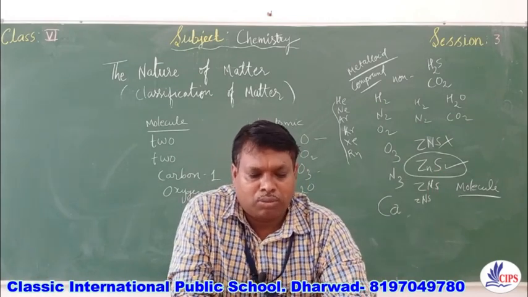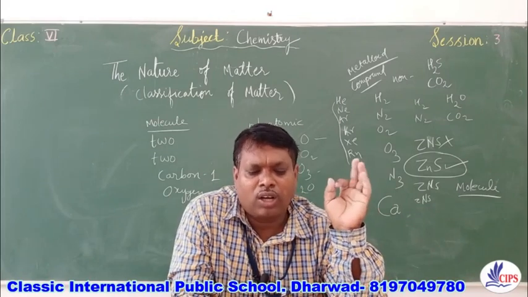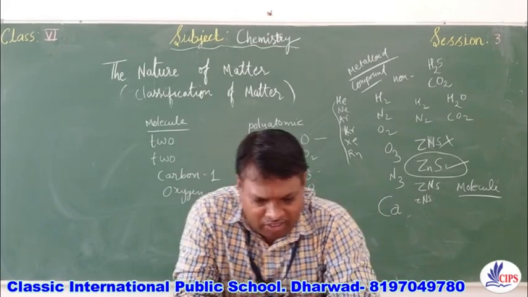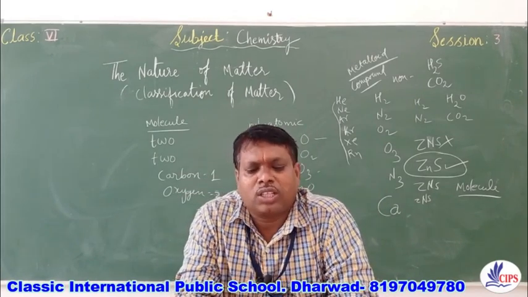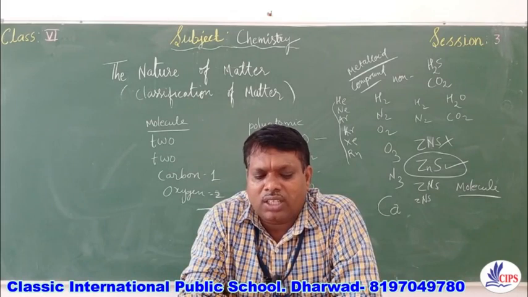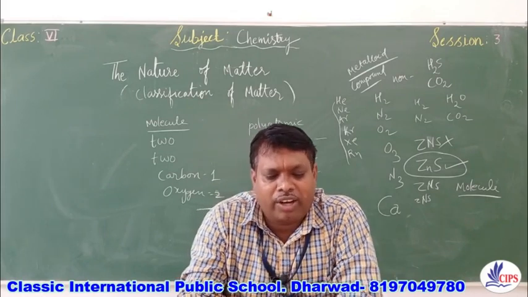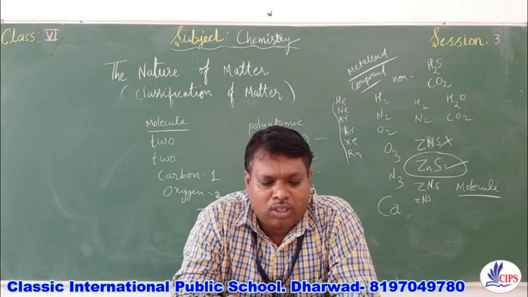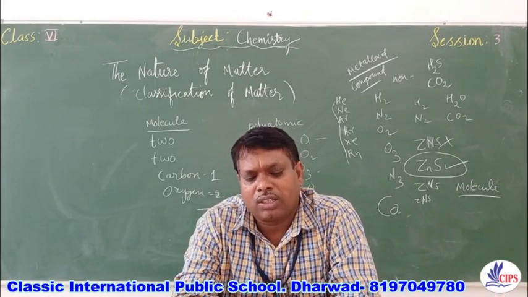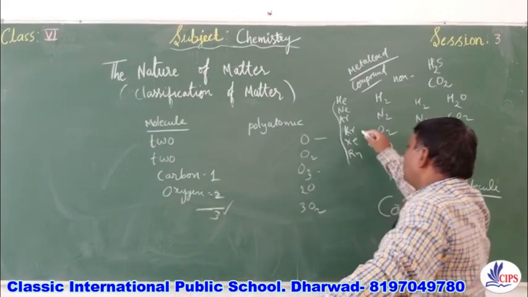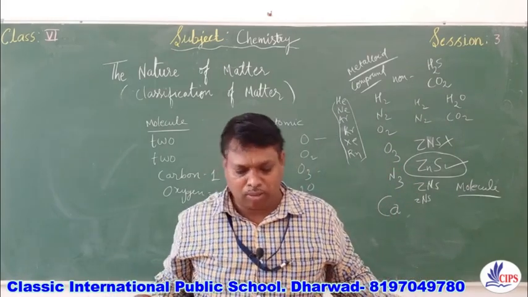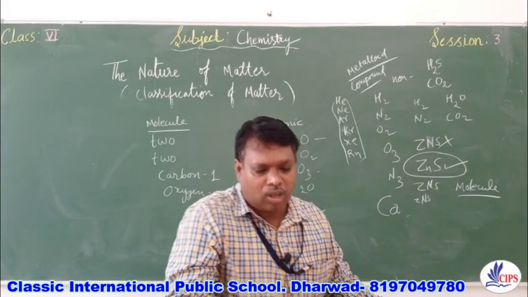Question number D. Find the odd one out giving reason. First is hydrogen sulfide, nitrogen, oxygen, chlorine. Here the answer is hydrogen sulfide. Rest all others are elements, whereas hydrogen sulfide is a compound. H2S is a compound. Second one, helium, neon, argon, oxygen, krypton. In this, I have written all the noble gases except oxygen; all are inert gases or noble gases. So we can say that oxygen is the odd one out.